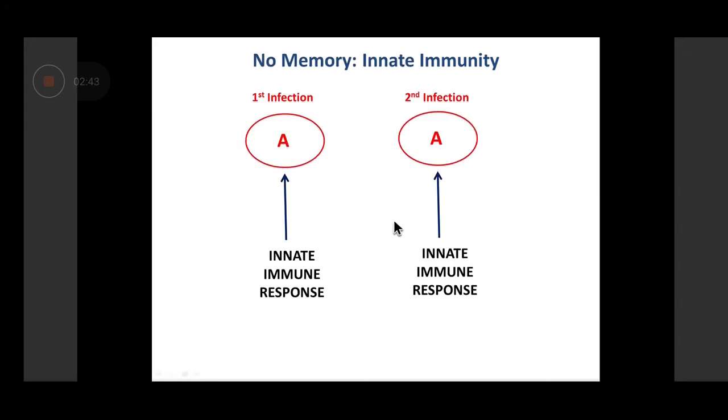Memory is another concept that we were talking about. So what is memory? Suppose organism A is causing the infection and you develop an immune response. The same organism A causes the infection again. The innate immune response that you're going to develop would be exactly the same as you developed in the first instance. So it could be first infection with A, second infection with A, or third infection with A. It is immaterial. The quality of the immune response that you get every time in case of an innate immune response would remain the same.